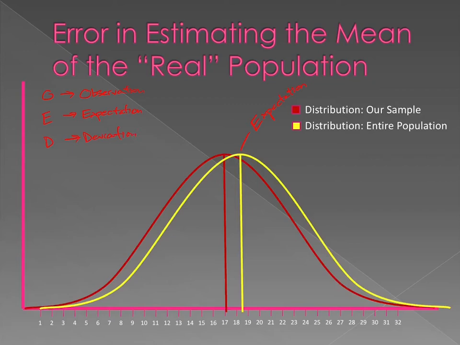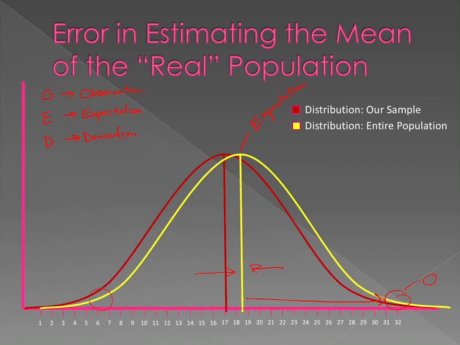In other words, this mean or average score of the entire population is how we would expect a random person to score if all we knew was that they were a human being. We would expect them to score somewhere around this mean. That's not always true. Sometimes people score really high or really low. In other words, sometimes our observation of how people score deviates from our expectation. We'll talk more about observations, expectations, deviations. But for right now, what I want you to know is that the mean is important.